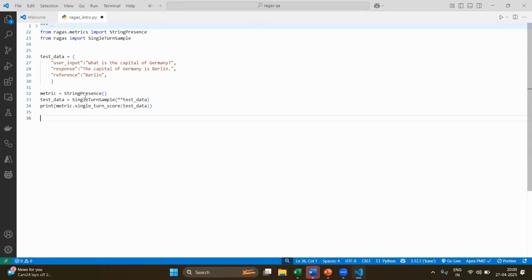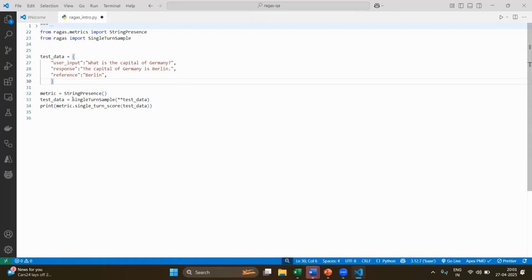So now the metric that we are going to try is string presence. The question is, what is the capital of Germany? And the ground truth is Berlin. And the output from the LLM is, the capital of Germany is Berlin. Now we are trying to see whether our reference, or the ground truth, is present inside the response or not. It is very simple. And this conversation happens within a single turn.